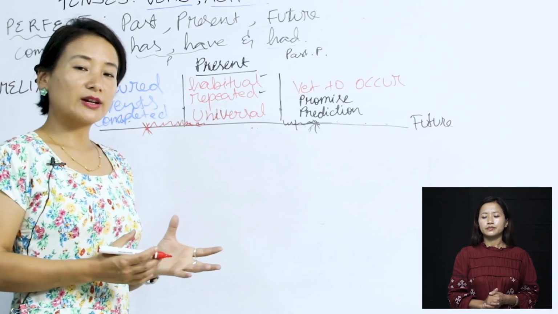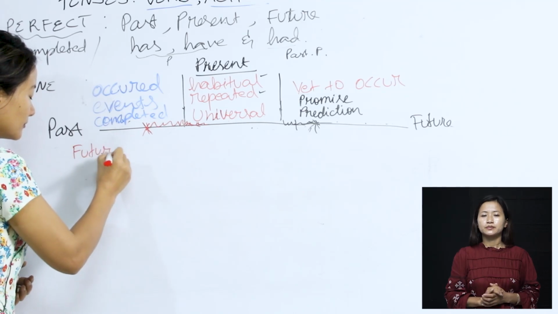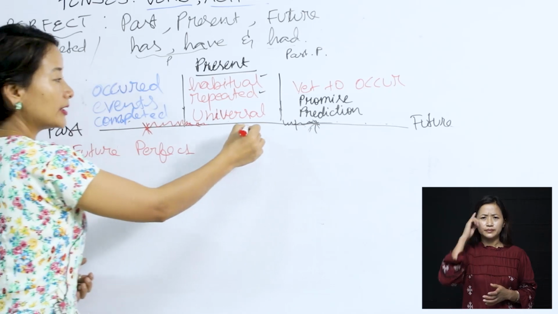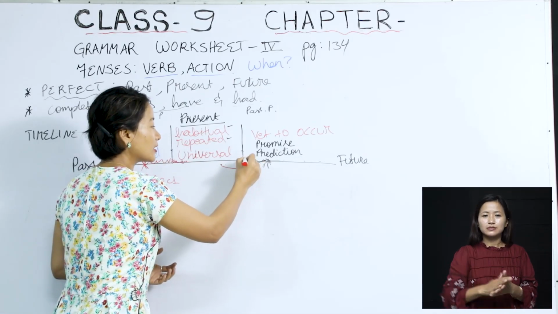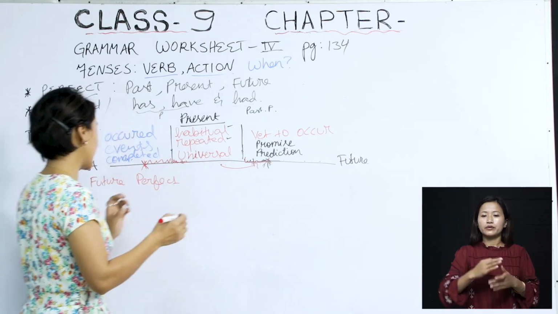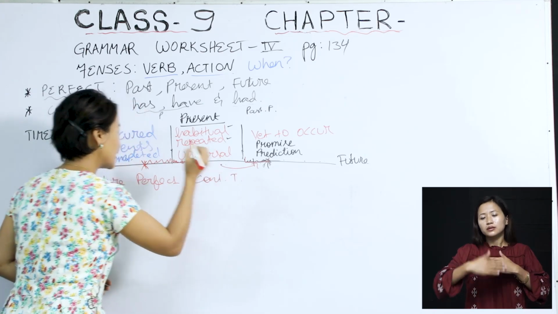So now let's take a look at the future perfect. Future perfect. Remember, just as in the simple future, we are referring to an action that is likely to be completed somewhere at a point in the future, in fact. So future perfect, continuous tense.